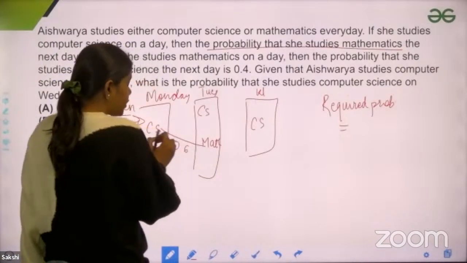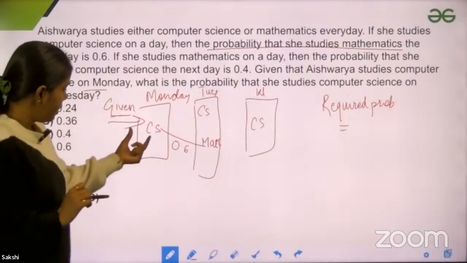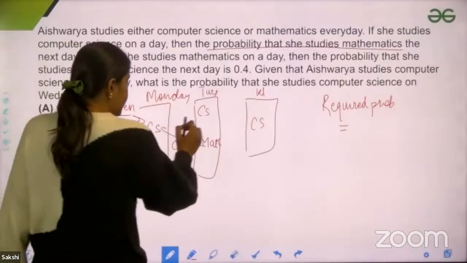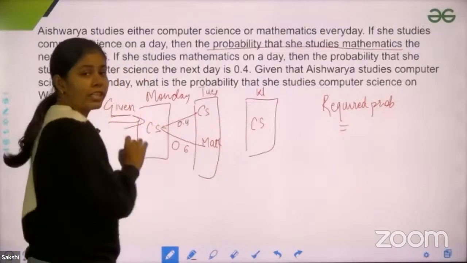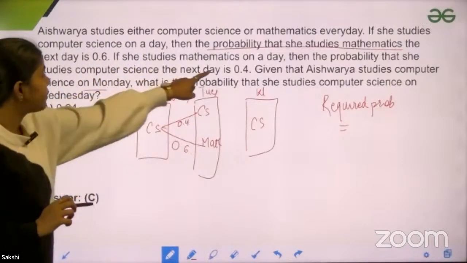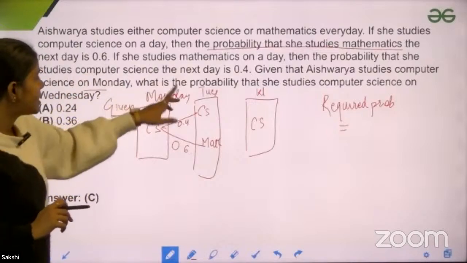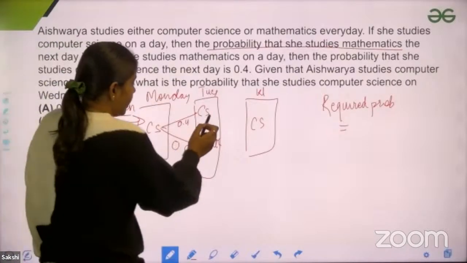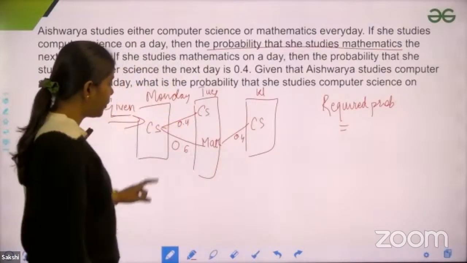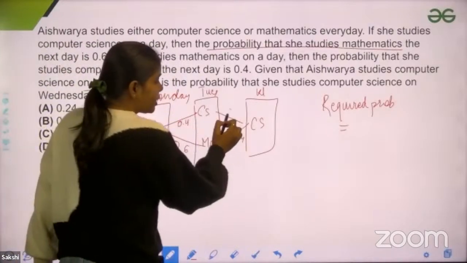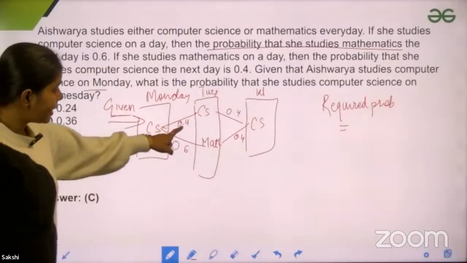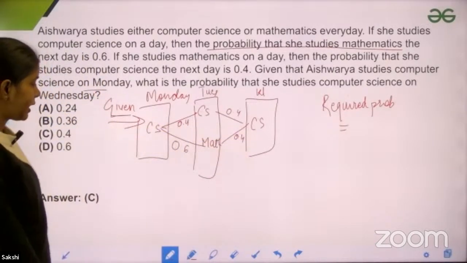So that means if she has studied computer science on the first day, the probability that she'll study computer science again would be 0.4, because the other is 0.6. Next, it is given that if she studies mathematics on a day, then the probability that she studies computer science the next day is 0.4. So studying computer science and then again computer science is 0.4.